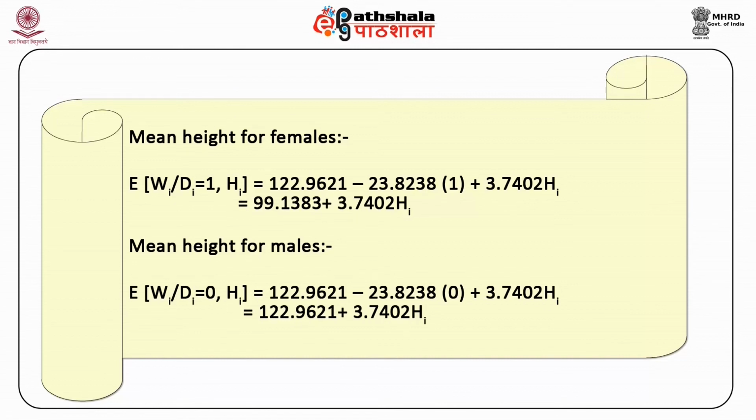is equal to the expected value of Wi given Di equal to 0, keeping Hi as constant, is equal to 122.9621 minus 23.8238 into 0 plus 3.7402 Hi, which is equal to 122.9621 plus 3.7402 Hi.